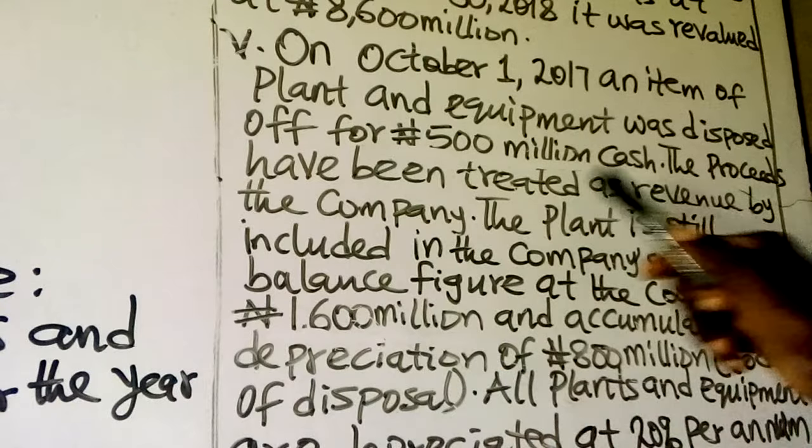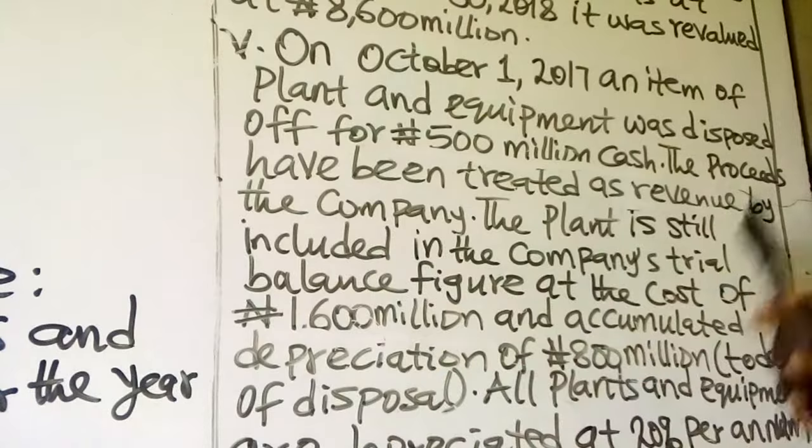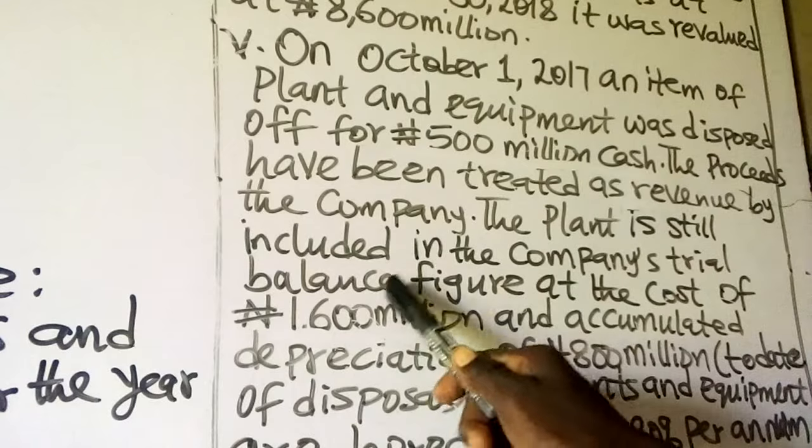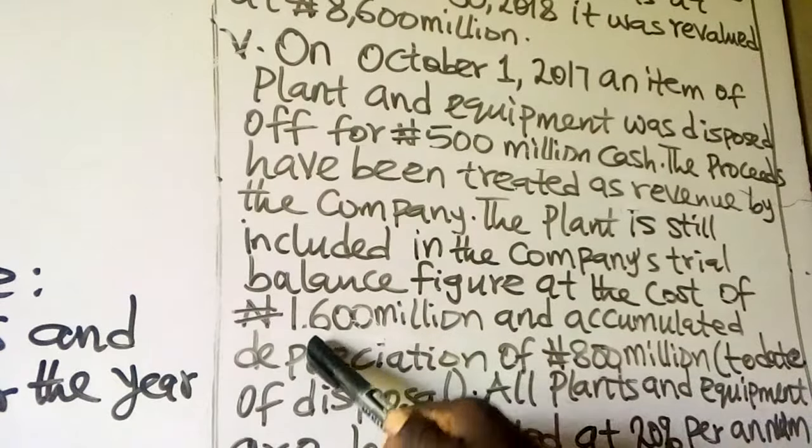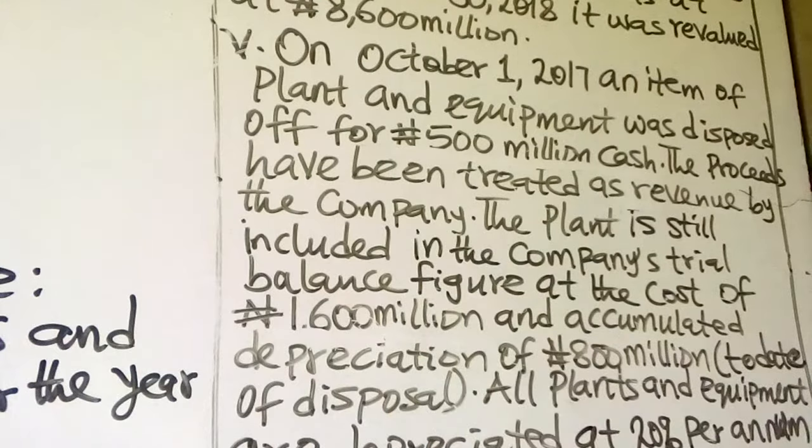The plant is still included in the company's trial balance figure at the cost of 1,600 million naira and accumulated depreciation of 800 million naira, which represents the accumulated depreciation to date of disposal.